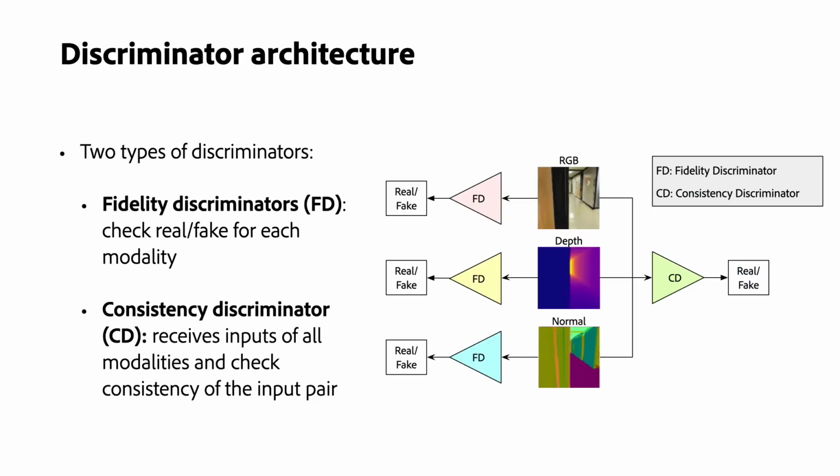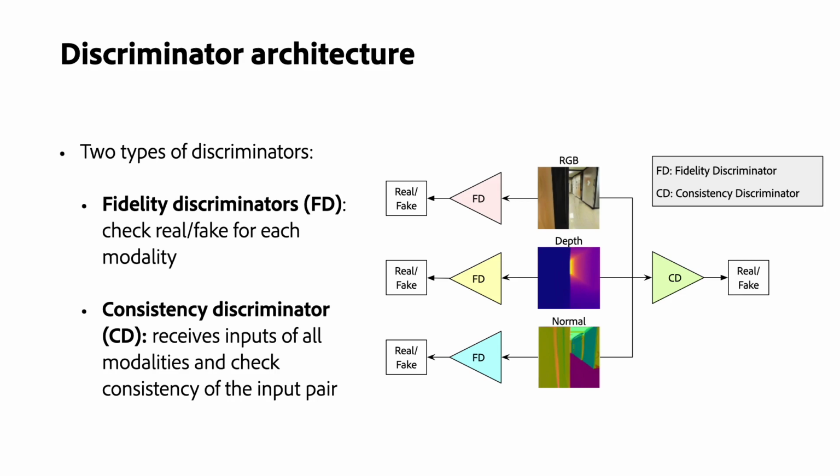The discriminator is critical to GAN training. In our work, we developed two types of discriminators. Firstly, the fidelity discriminators are built separately for each modality and are mainly used to check whether the input modality is real or fake. Secondly, we have a single consistency discriminator that receives the input as the concatenation of all modalities and is used to check whether the input pair is consistent or not. We found that without the consistency discriminator, although the synthesized outputs are realistic, they do not match with each other.